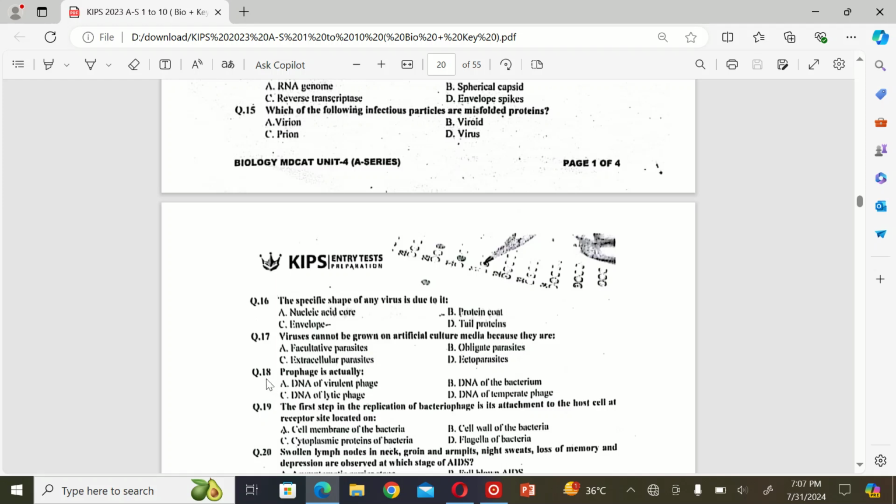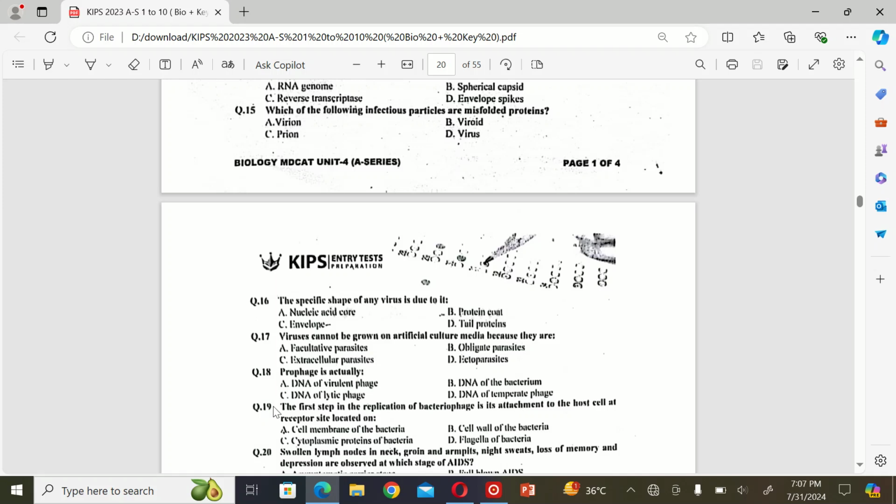The next MCQ is: prophage is actually A. DNA of virulent phage, B. DNA of the bacterium, C. DNA of lytic phage, and D. DNA of temperate phage. So the correct option is D.